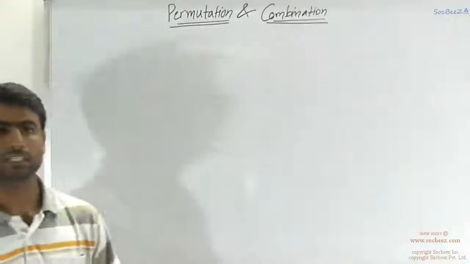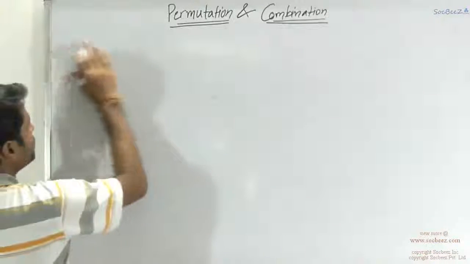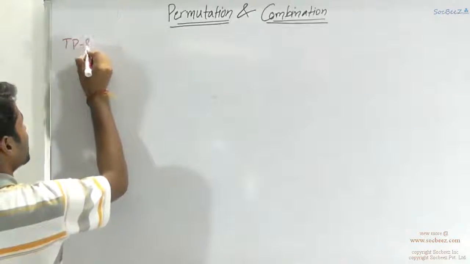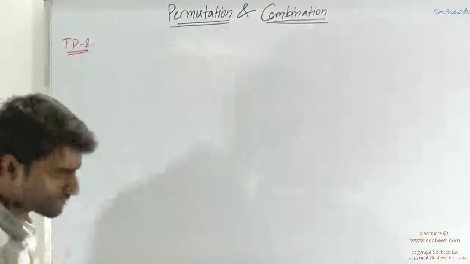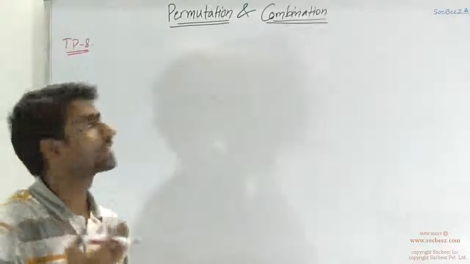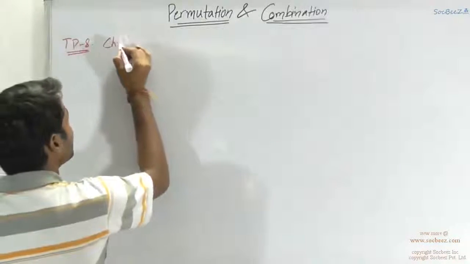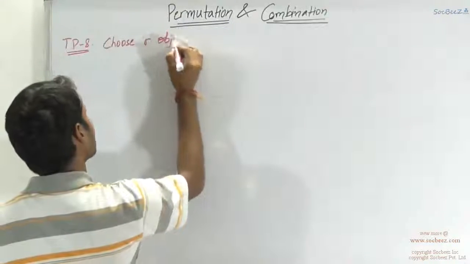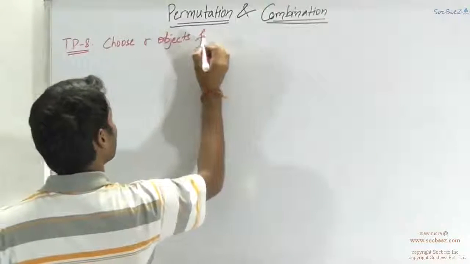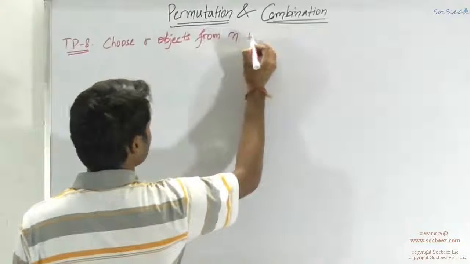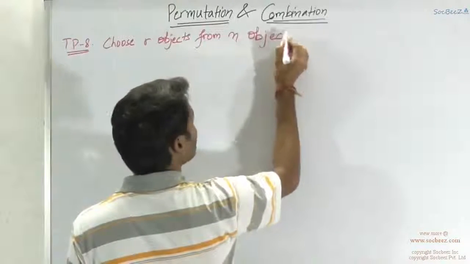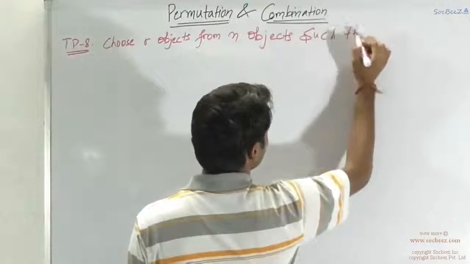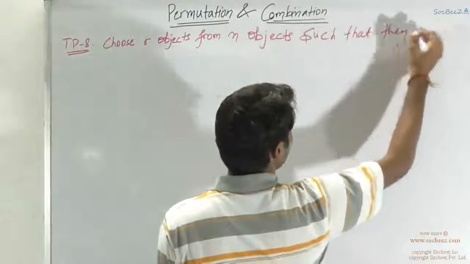Another typical problem set 8 is related to basically when you are choosing certain elements. Typical problem set number 8. It is basically linked to the situations in which you have repetition of something. Like you have to choose R objects from N objects such that they all are not different.